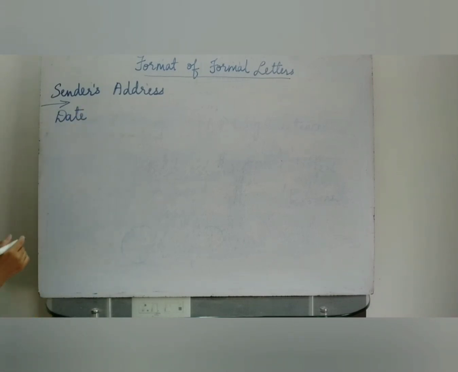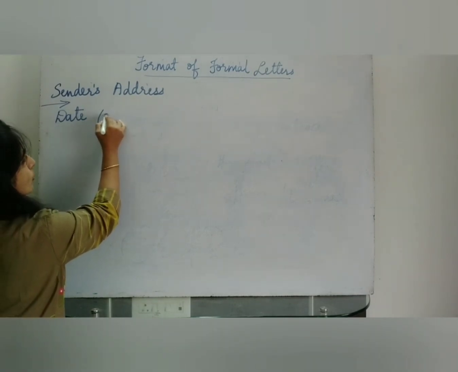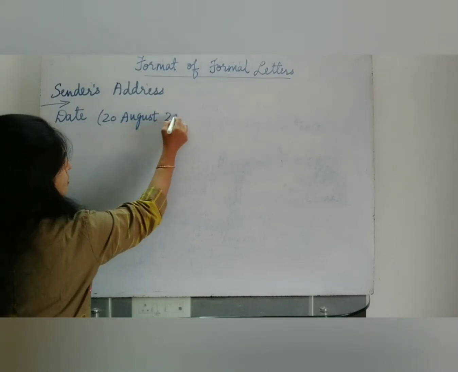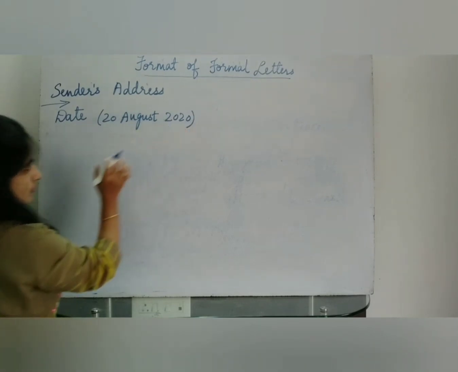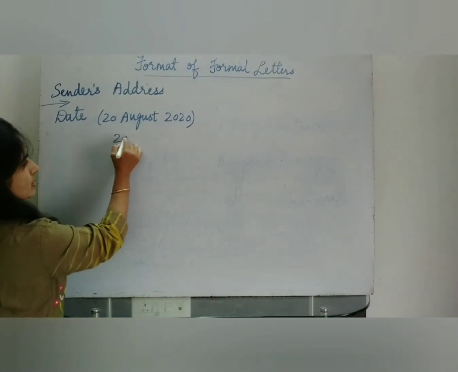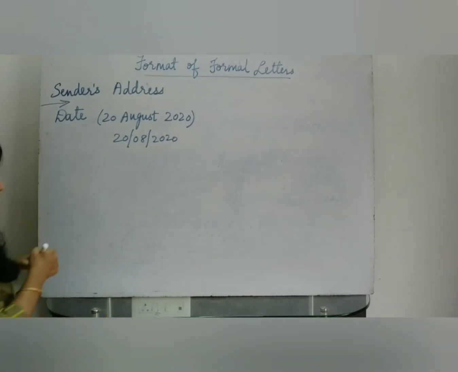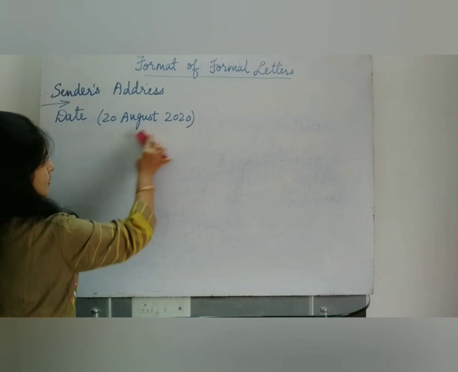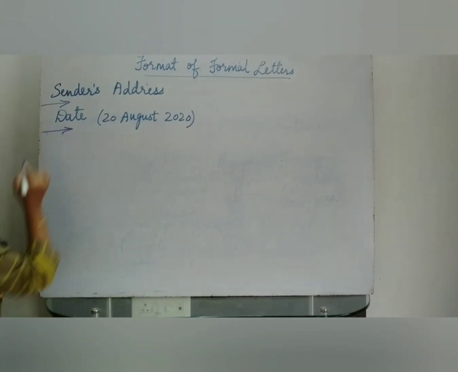And date also has to be written in a specific format, that means in complete format. Like for example, I am just giving you here 20 August 2020. You have to write the date in this complete form. Don't put the date like 20082020. No, this is not the correct form. So stick to this type only. Then after that, leave one line, entire line.